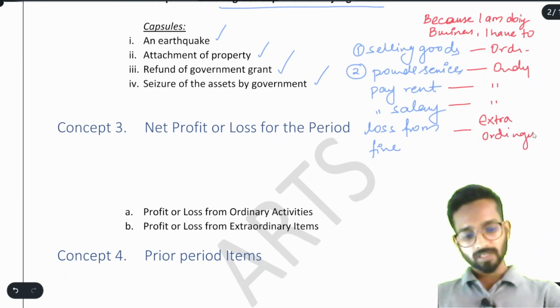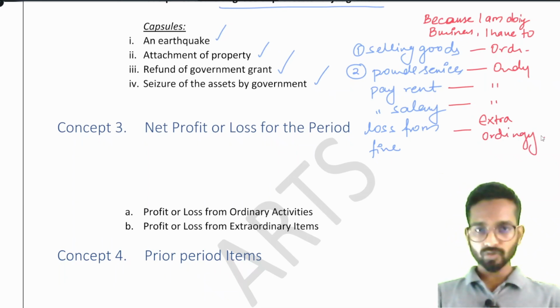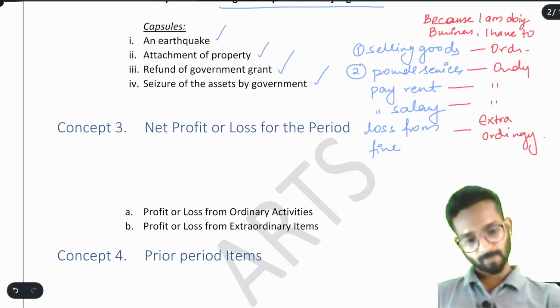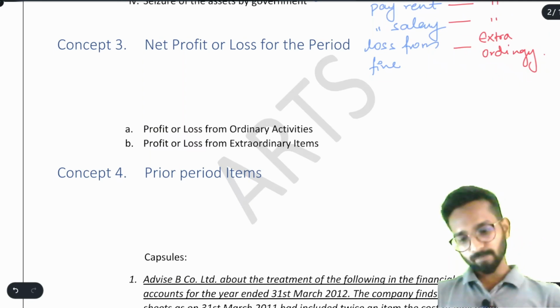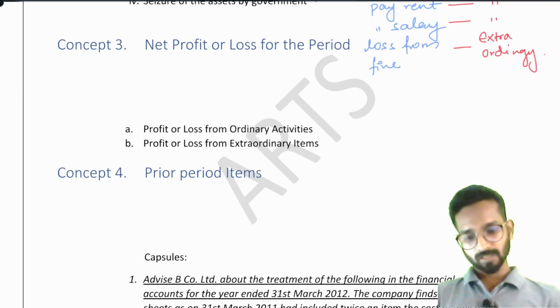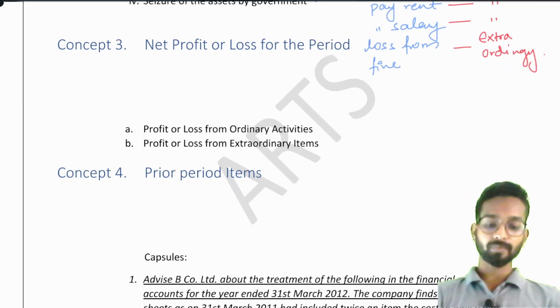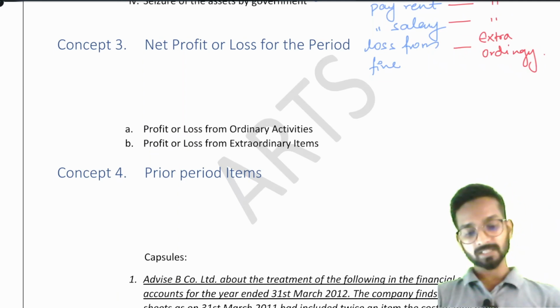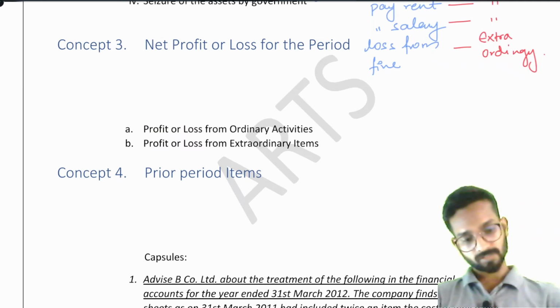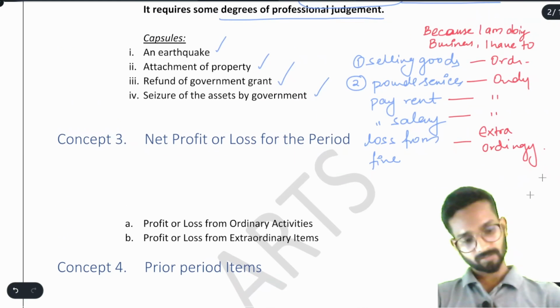Understood? Even extraordinary items require separate disclosure. Remember this. But we are telling whether it is exceptional or extraordinary. Now see, the next point we have here is net profit or loss for the period. What do you mean by this? While calculating net profit or loss for the particular period, you have to include the income and expenses of ordinary activity and extraordinary activity also. Now we'll just write the definition here.